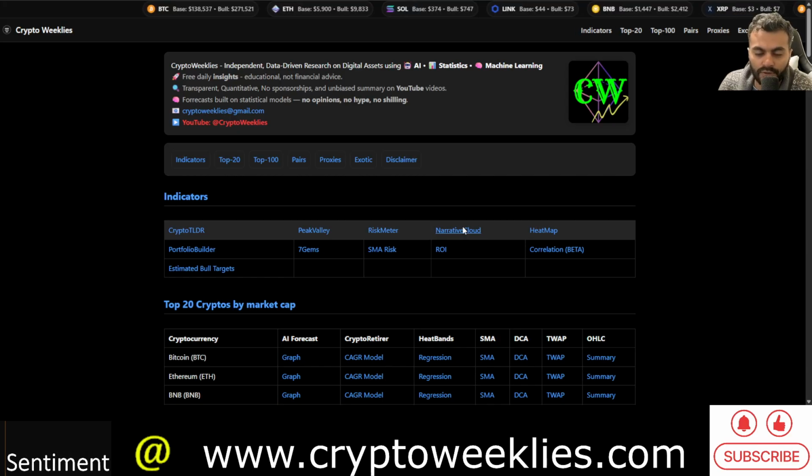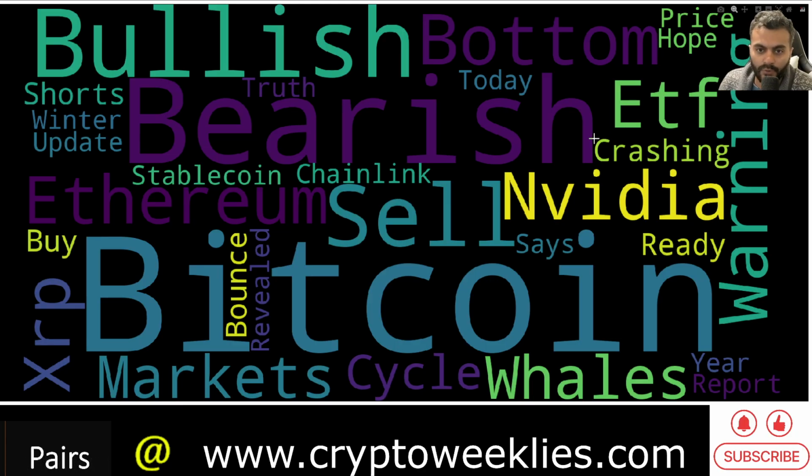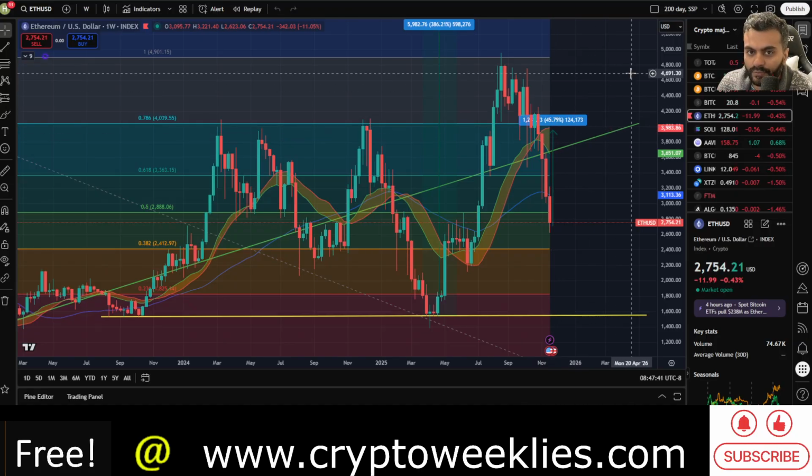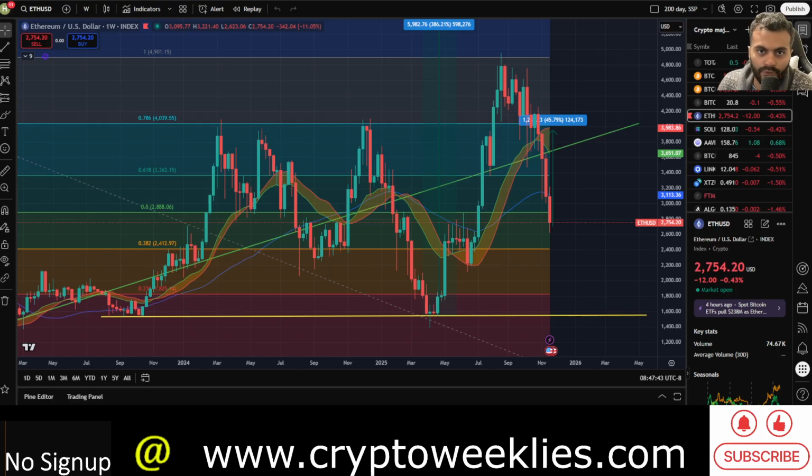The narrative word cloud over here determines the last 7 days' worth of popular narratives based on their term frequency, using machine learning models to identify some of the key narratives in the asset class. Right now Bitcoin is the major narrative, and the bias is bearish. The size of the bearish narratives is more than that of the bullish narratives, while another negative narrative popping up is related to sell, warning, and crash. Ethereum is holding its own in terms of the narratives, but the price action is negative right now for ETH as well. It has had a decline of about 45% from the 20-week simple moving average.